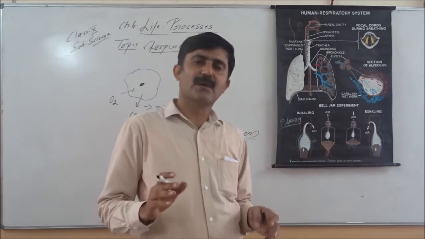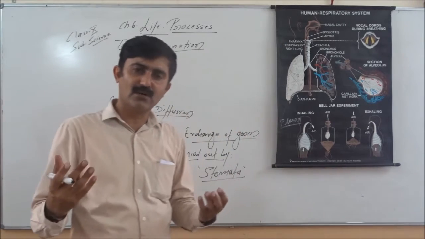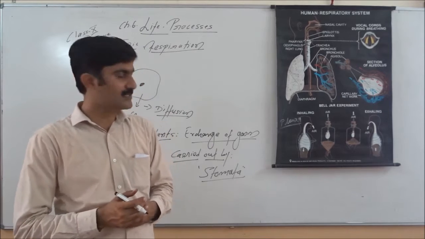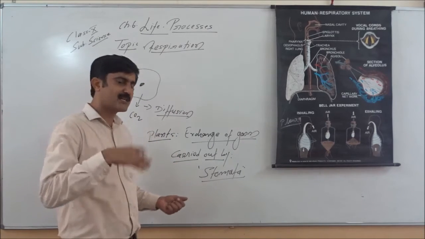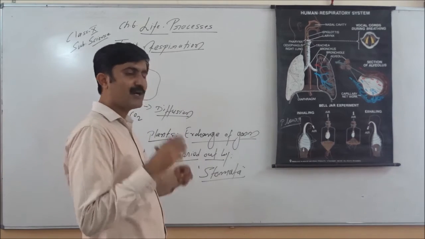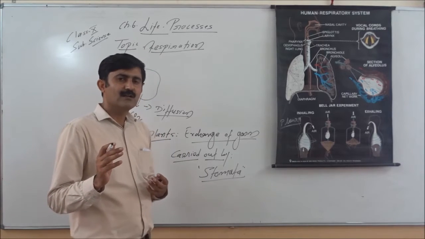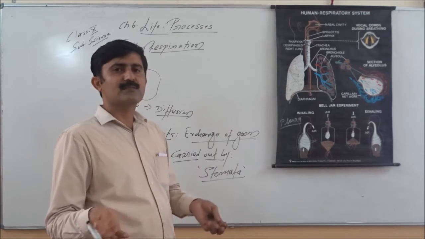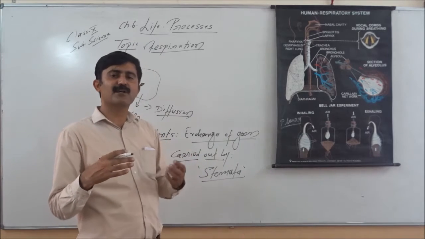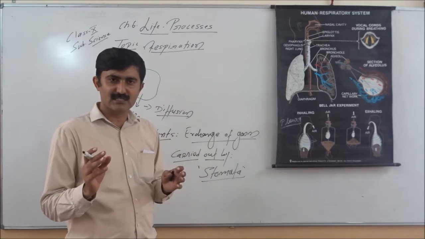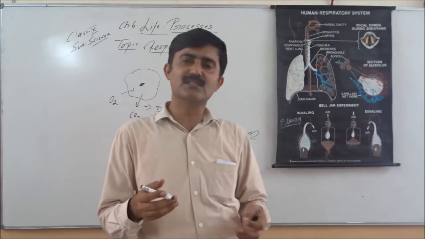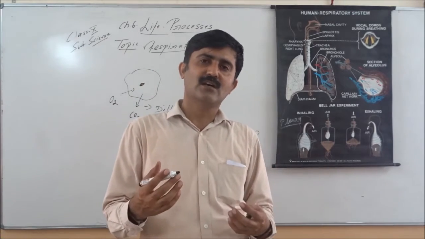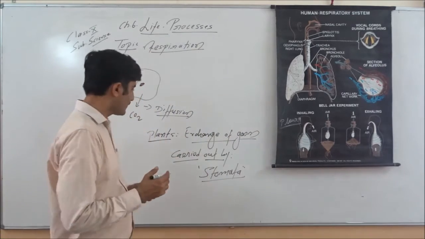Wherever there is presence of epidermis, there is more abundance of stomata on the leaves. These are the tiny pores through which exchange of gases is carried out. Plants also need oxygen for the breakdown of glucose, or for respiration. Most of the oxygen in plants is supplied by photosynthesis. During photosynthesis, oxygen is generated and this oxygen is used for respiration.